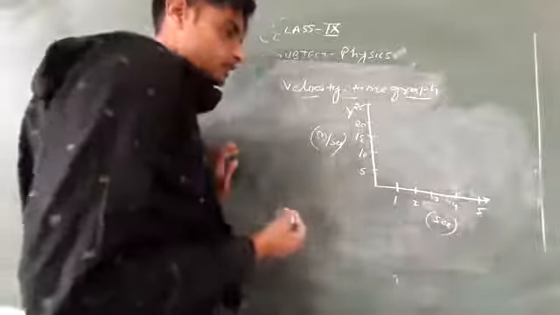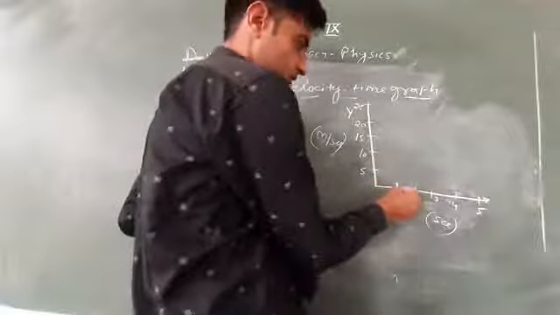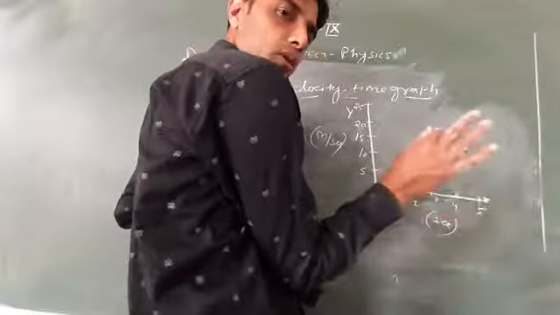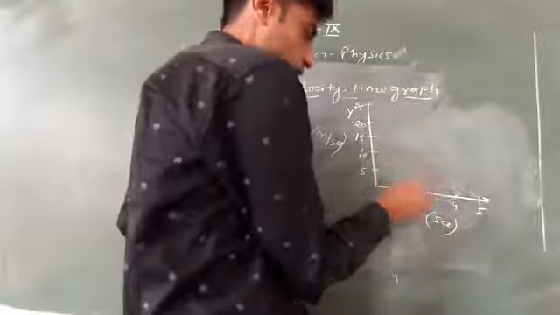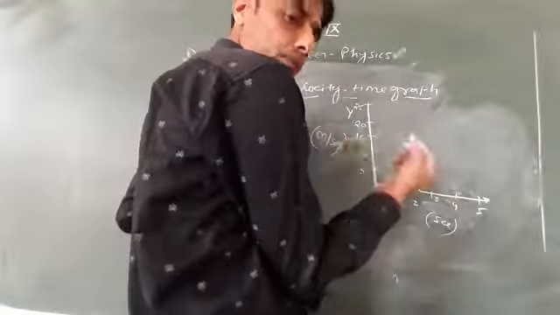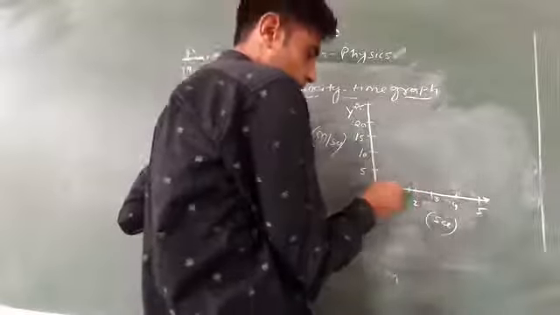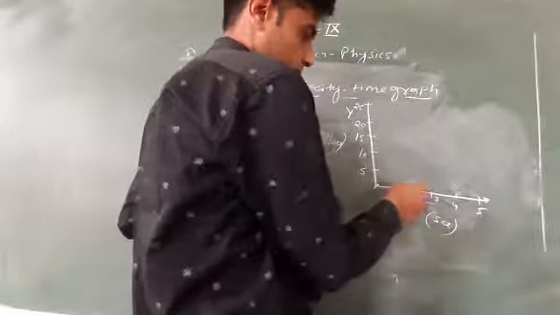Let in the first second the speed or velocity of the car change from 0 to 5. It means initial velocity 0 and final velocity 5.